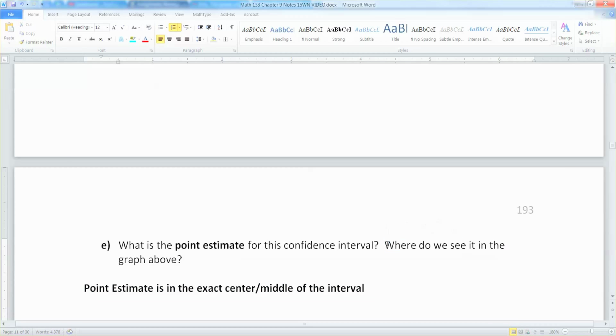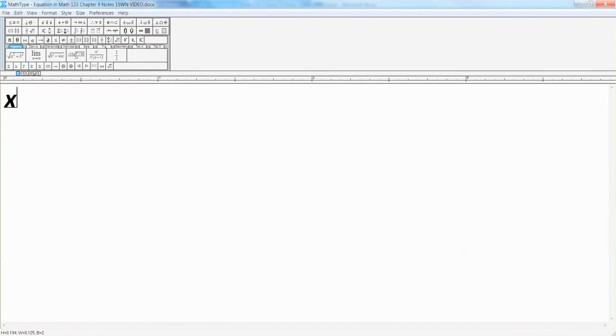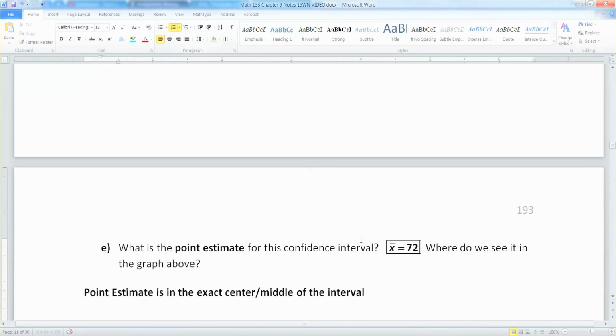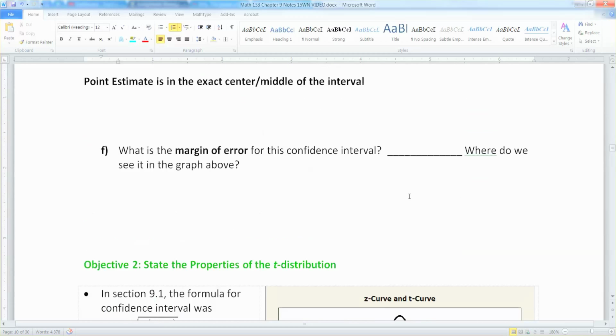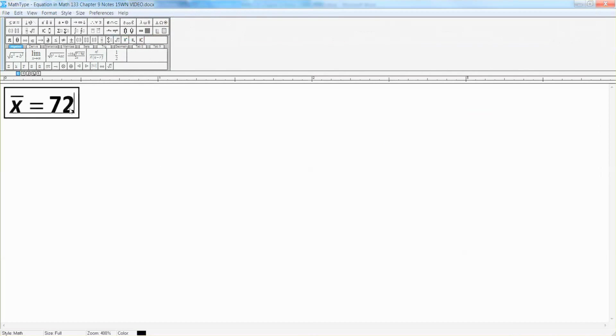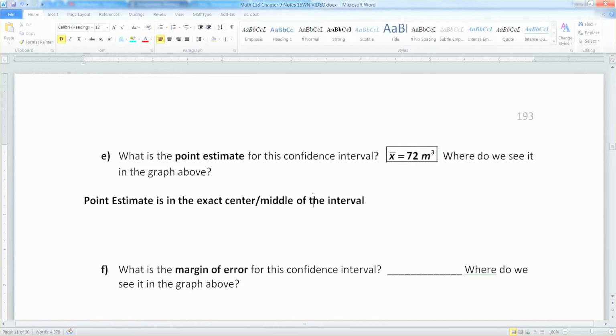Well, its value was x bar, which is equal to 72. And it was cubic feet of water, or whatever, but it doesn't really matter for our purposes. So 72. What was it? Cubic meters, that was it. So 72 meters cubed. So technically, all of this has a meters cubed unit attached to it, even though we don't actually put them in there.